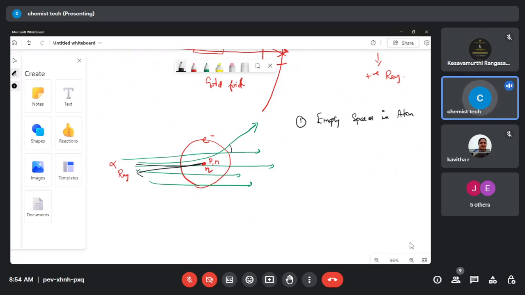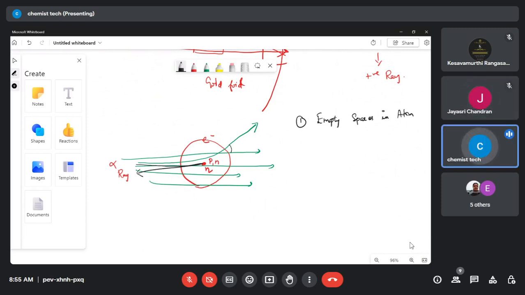Sometimes very few alpha rays are deflected. What is the reason why it is deflected? I have told you already whether the alpha ray is a positive ray or a negative ray. Positive ray, ma'am. Very good. The alpha ray is a positive ray. So here you have a positive field. Here you have a nucleus. The nucleus is actually a proton, which has a positive field. Whether the positive will attract or repel? Repel, ma'am. Very good. They will repel each other. So because of the presence of the proton, the rays are a bit deflected.